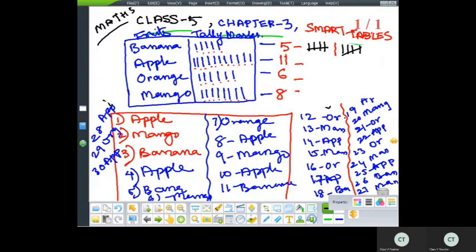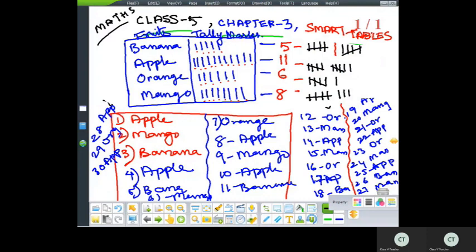Now see here 11. 1, 2, 3, 4, 5, 6, 7, 8, 9, 10. So 10th line is cutting it. 11. 1, 2, 3, 4, 5, 6. 1, 2, 3, 4, 5, 6, 7, 8. Okay. So like this also you can draw the tally marks.